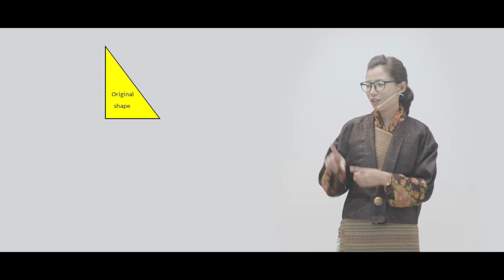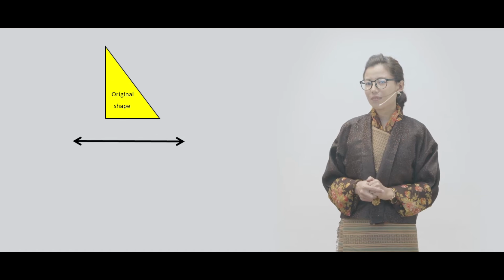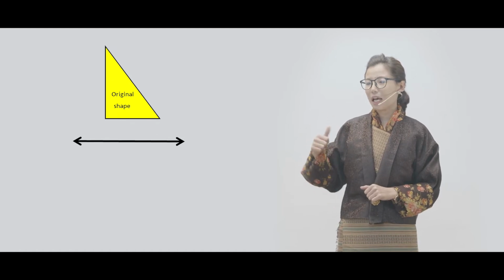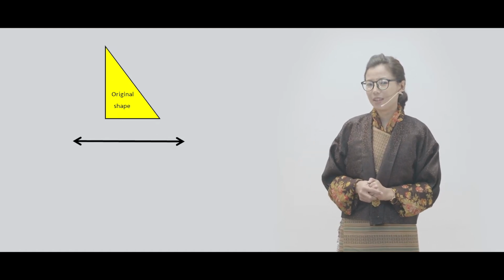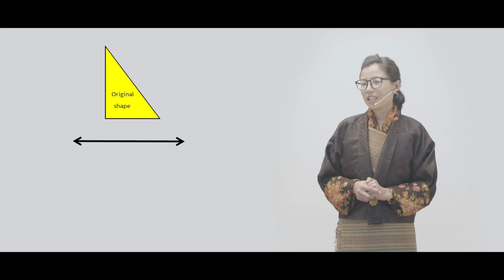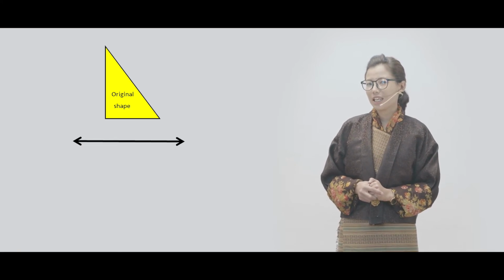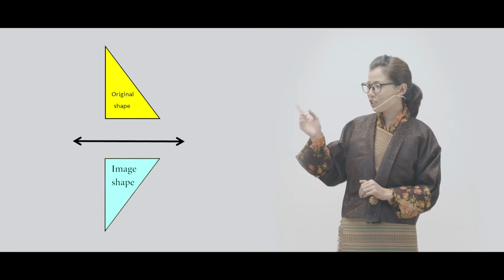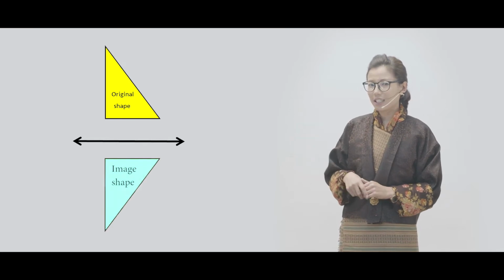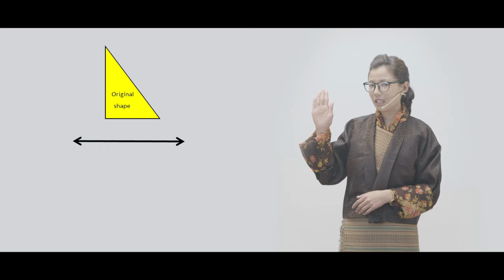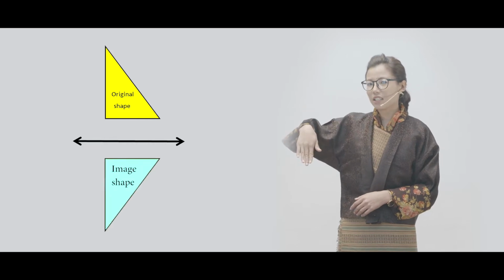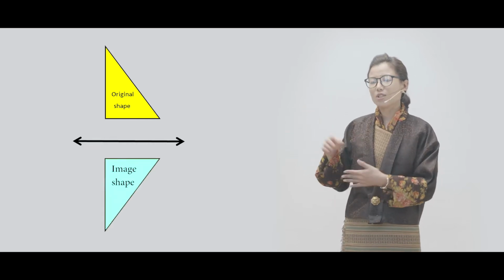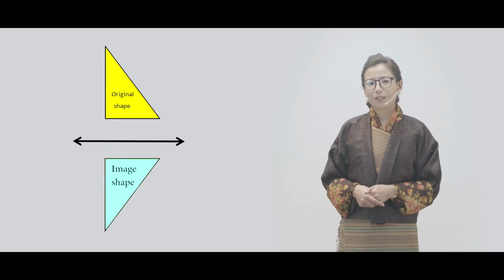It's time to look at another example. Can you look at this triangle now? Now the triangle is above the reflection line. Where do you think the image will be? Yes, the image will be down, isn't it? If the original shape was like this, it will reflect downwards. So this is also another reflection.